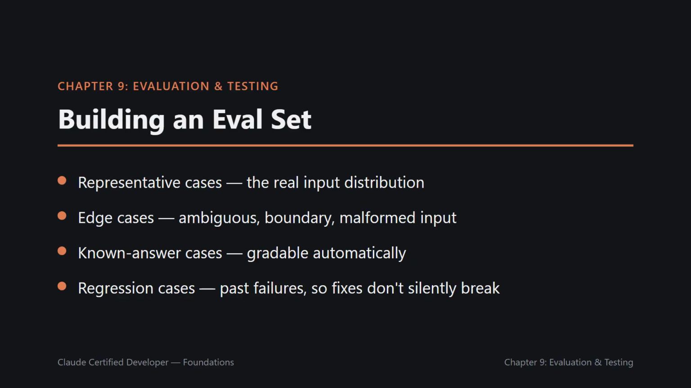A useful eval set generally includes 4 kinds of cases: representative cases, realistic examples spanning the actual distribution of inputs you expect, not just easy ones; edge cases, ambiguous inputs, boundary conditions, malformed input your code needs to handle gracefully; known answer cases, inputs with a single objectively correct output, useful for automatic grading; and regression cases, specific past failures added once found, so a fix doesn't silently break again later. The same principle as regression tests in traditional software.